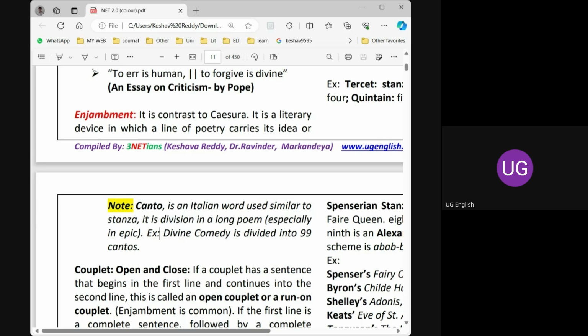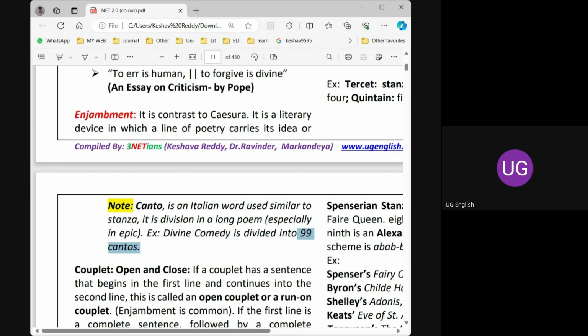In a long poem we use the word stanza, but especially in epic poems we don't say stanzas; we use the word cantos. The Divine Comedy is a very famous, very important classical work.